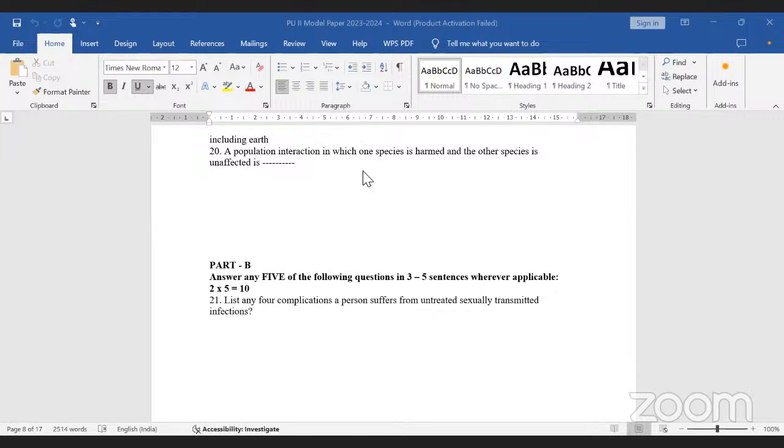Today we are discussing part B questions, 2 marks questions. The first question goes like this. List any 4 complications a person suffers from untreated sexually transmitted infections. Yes, who is going to answer this? Generally, you should write the symptoms.